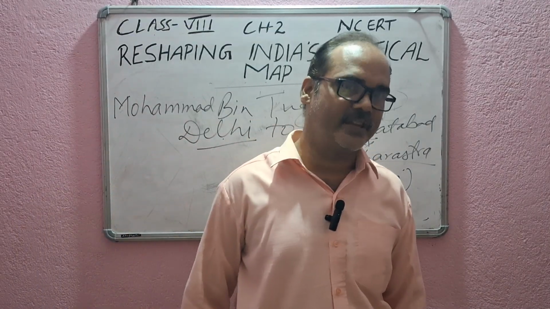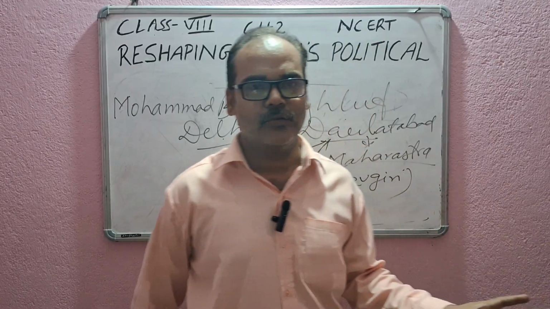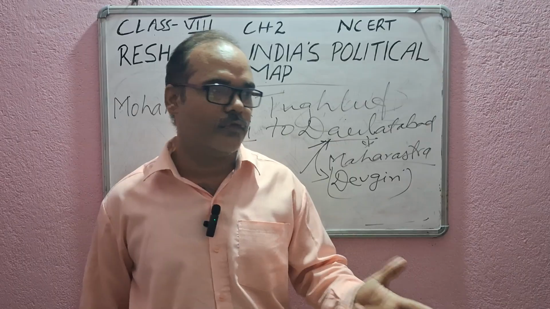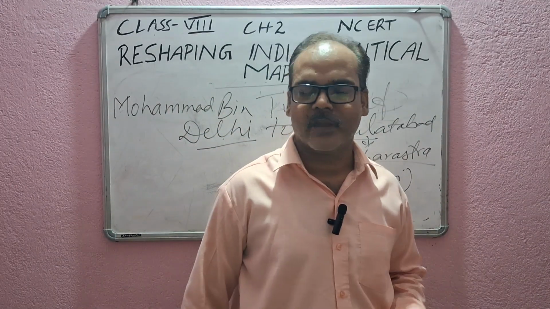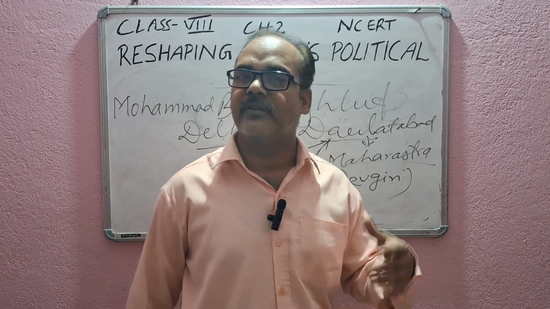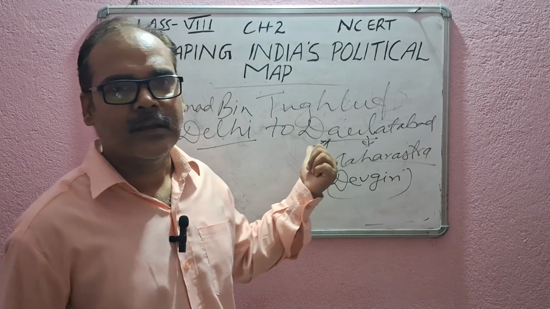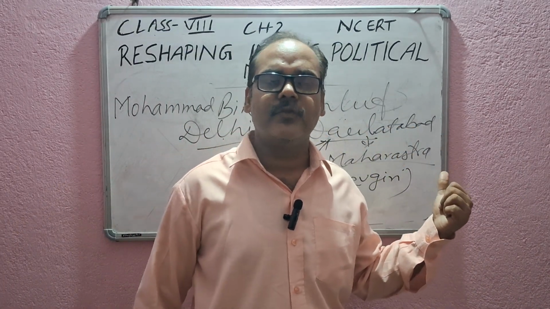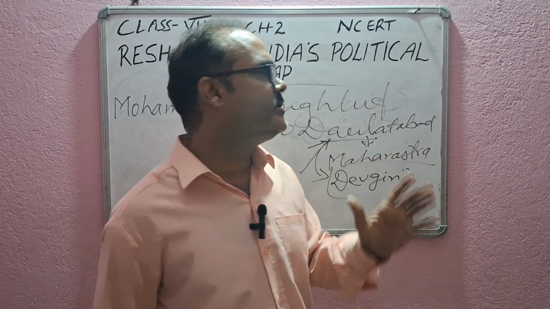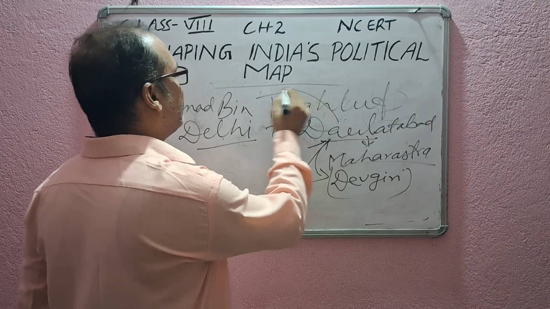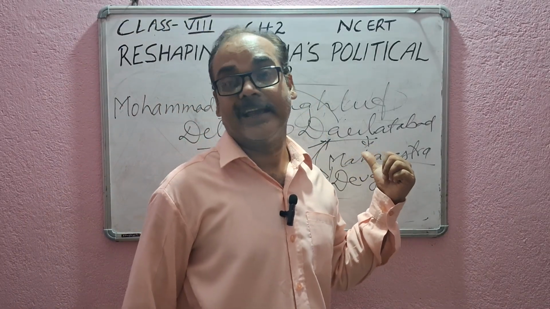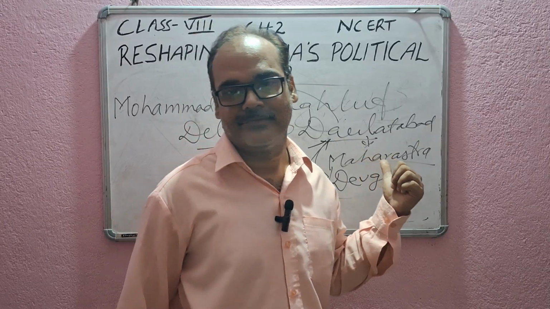But when he reached there, it was very tiring. People lost their lives. They were thirsty. There was no food. It was a long journey. There was a loss of resources. People were frustrated. When they reached there, he understood that it was a wrong decision. And what did he do? Again, he ordered his officers to shift the capital back from Daulatabad to Delhi. And again, it resulted in a huge loss.